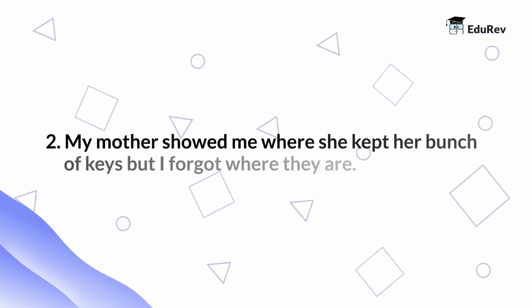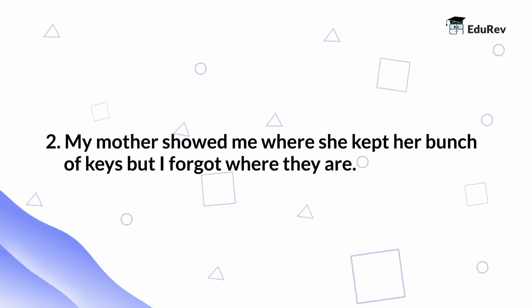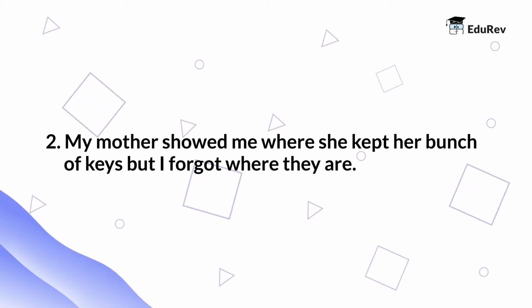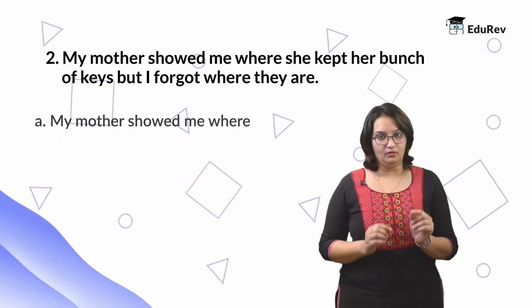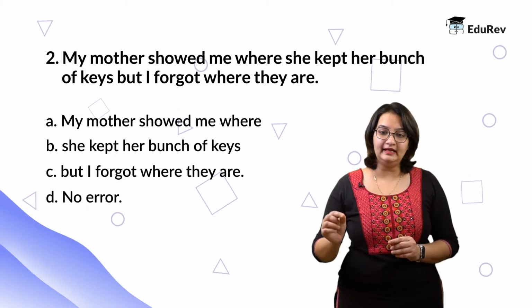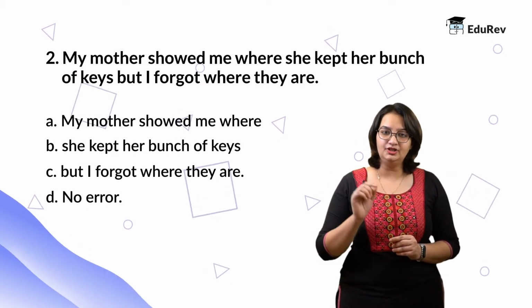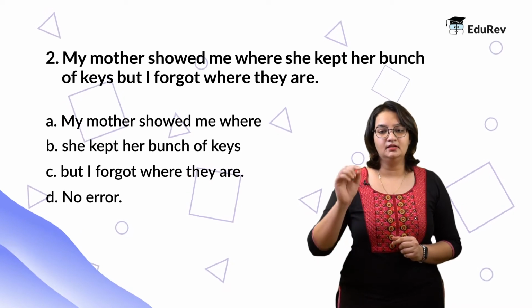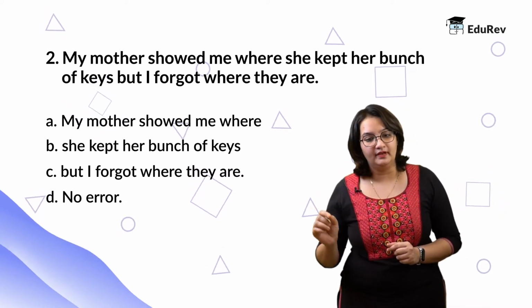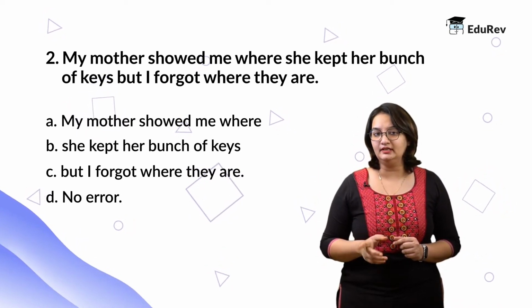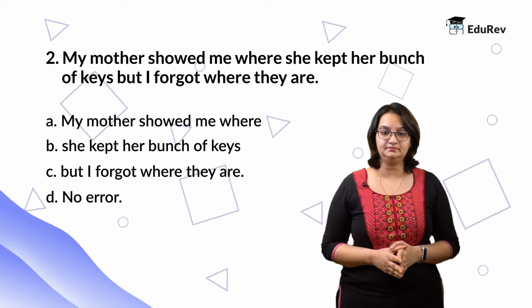Let's take a look at the next example. My mother showed me where she kept her bunch of keys, but I forgot where they are. Okay, option A, my mother showed me where. Option B, she kept her bunch of keys. Option C, but I forgot where they are. And option D, no error.